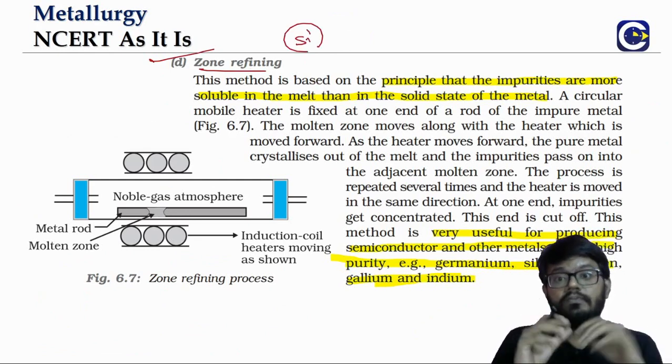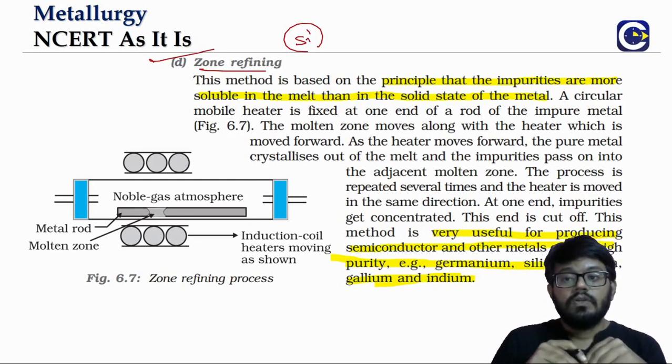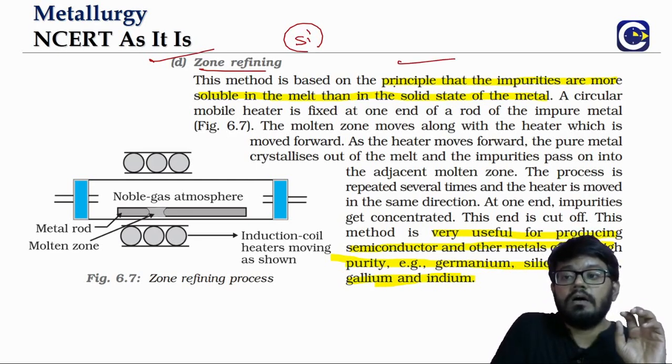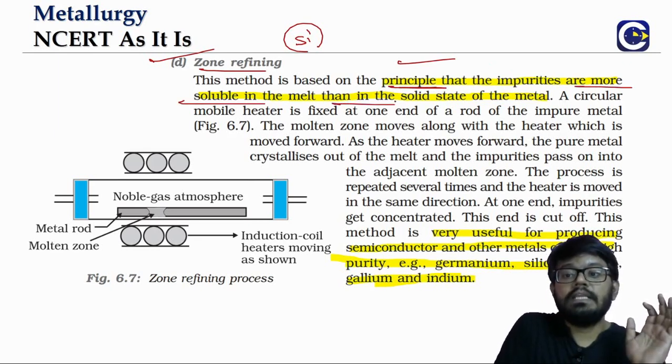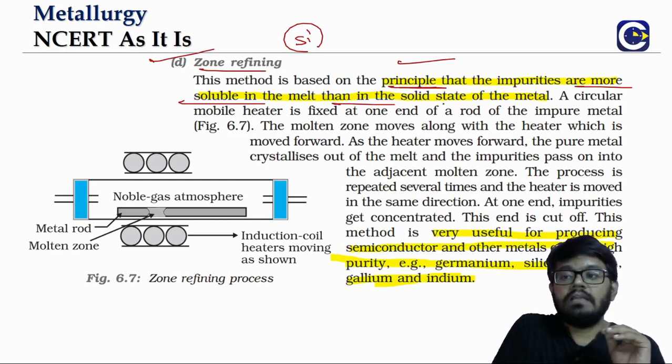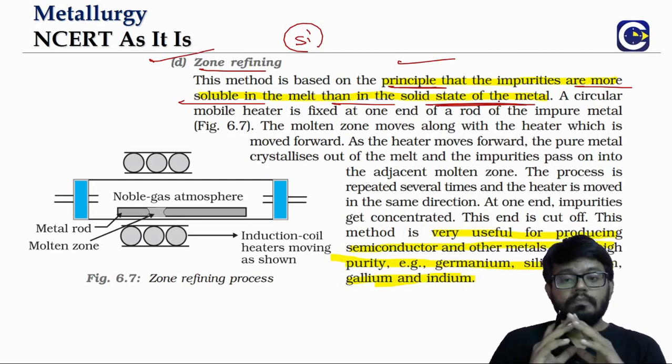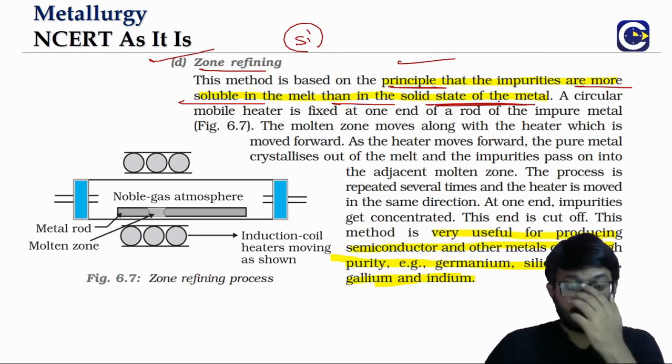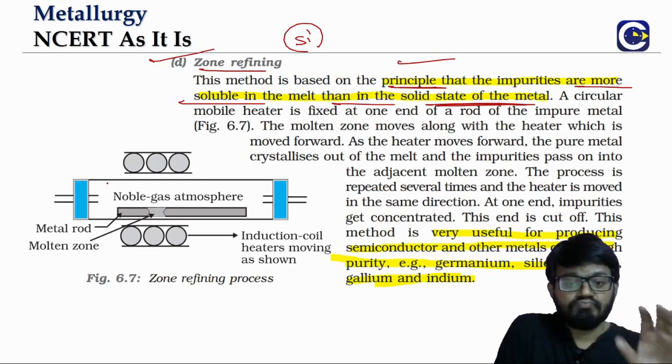Now the other method of refining that is used in the case of semiconductors like silicon etc. is zone refining. Zone refining is based on the principle that impurities are more soluble in the melt, basically meaning the molten state, than in the solid state of the metal. I'll tell you what happens.